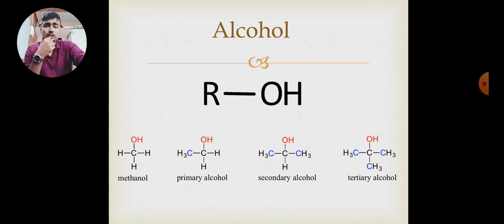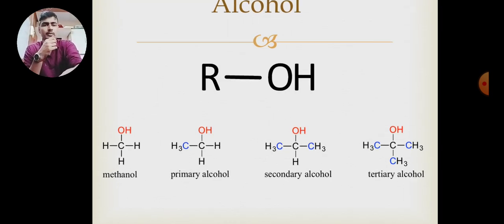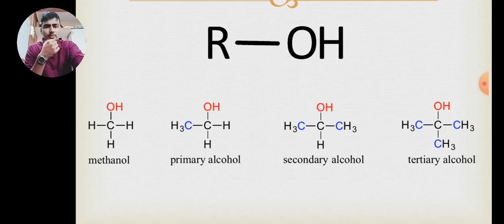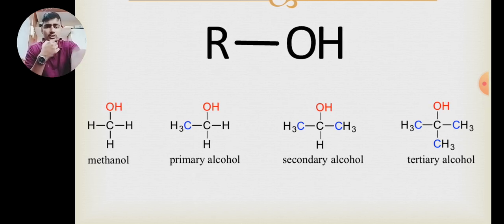Next one is alcohol. Alcohol is very easy. ROH, where R can be, so it can have primary alcohol, secondary alcohol, tertiary alcohol. Simple is methanol. Methanol means carbon, 3 hydrogens and OH. So it will be methanol.